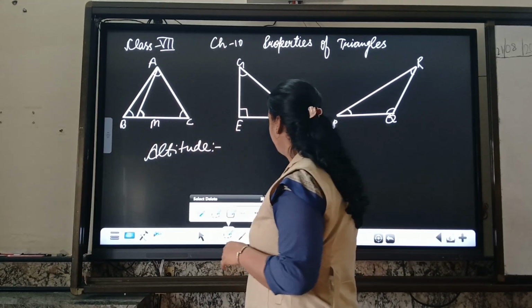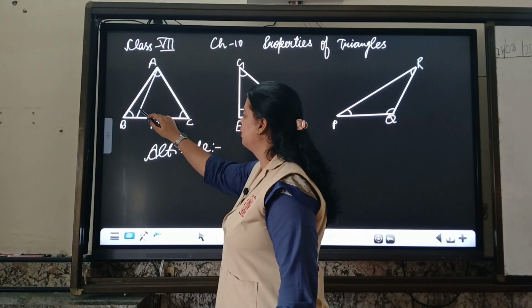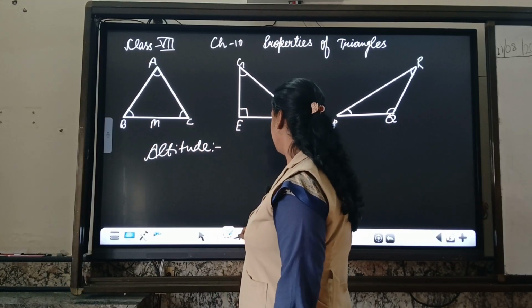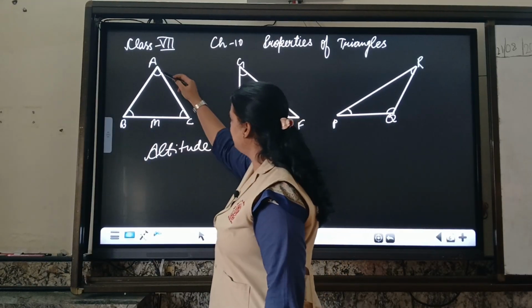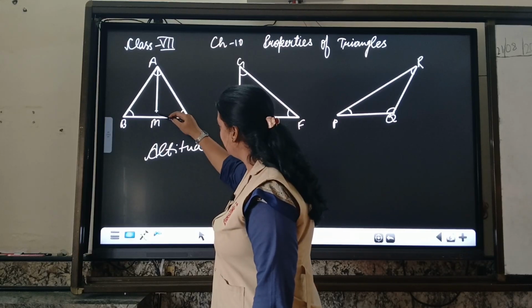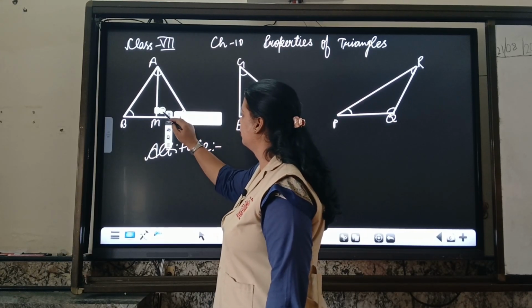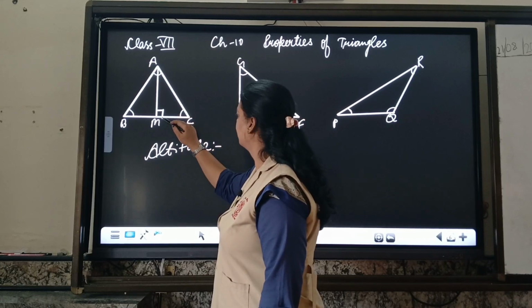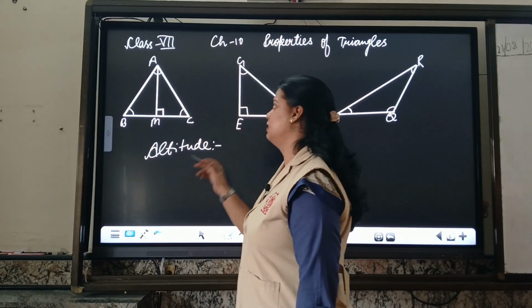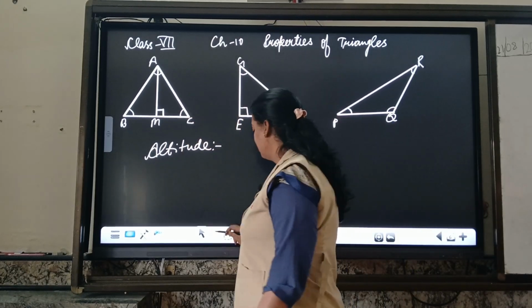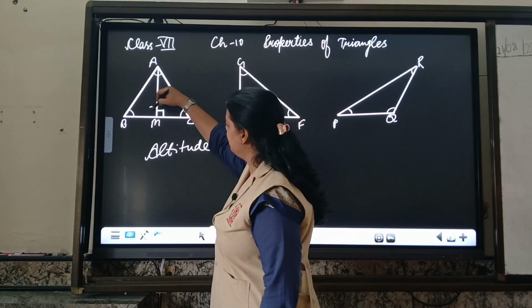But if I drop a line segment such that it is forming a right angle triangle, that means it is a perpendicular line segment. Here we have a 90 degree. Yes, it is a 90 degree. So this will be known as altitude.